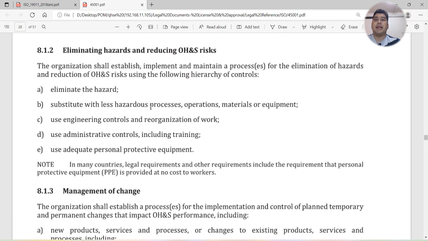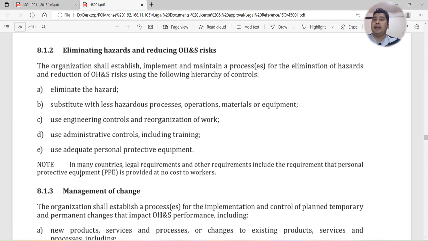Then substitute with less hazardous processes, operations, materials or equipment. Use engineering controls and reorganization of work. Use administrative controls, including training, posters and so on. Use adequate personal protective equipment. So these are the control measures, and apart from these we also have disciplinary measures that we can use.